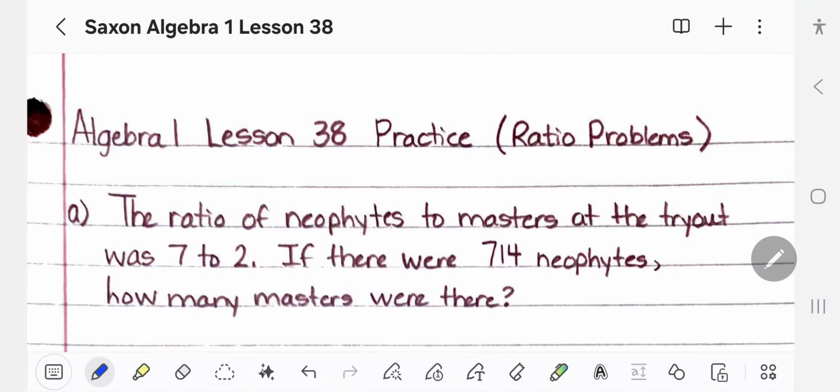This is Algebra 1, Lesson 38, Practice. We're going to do some problems practicing ratios and proportions and how you solve them.